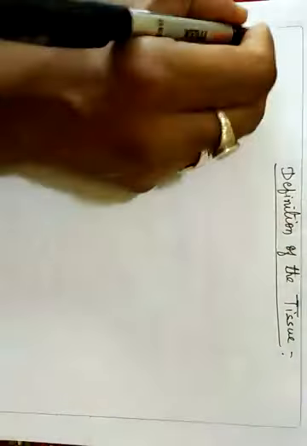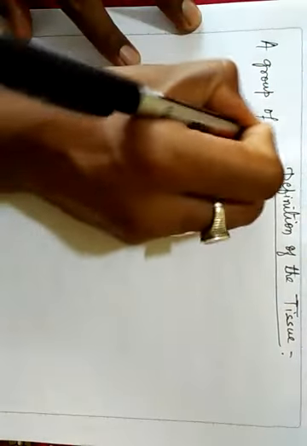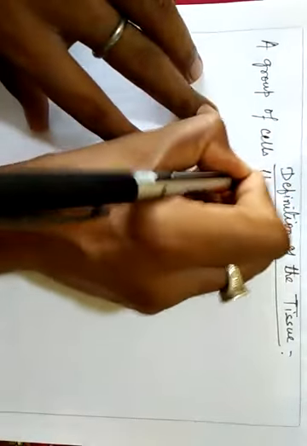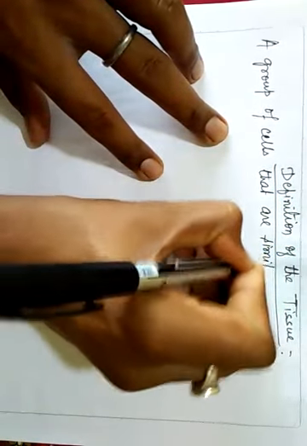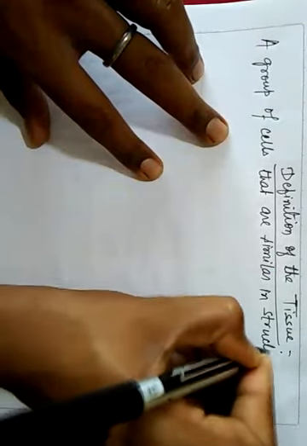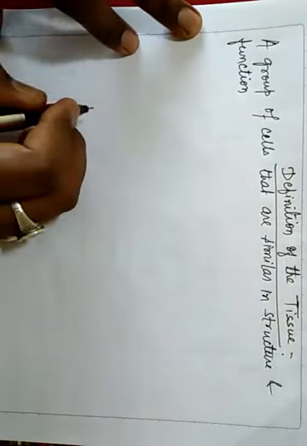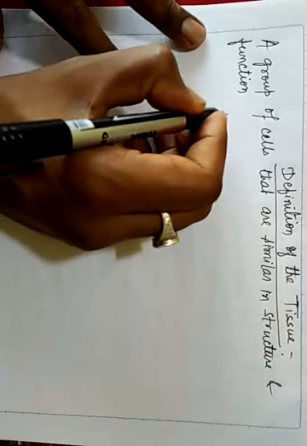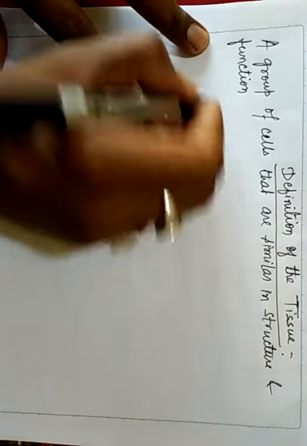Definition of tissue. So we can say a group of cells that are similar in structure and function. ठीक है.